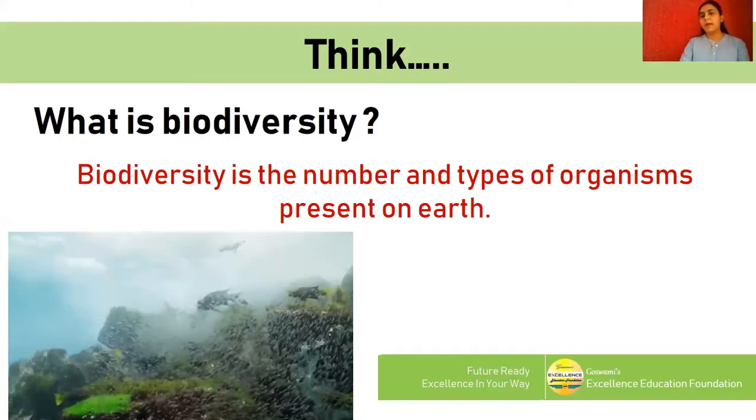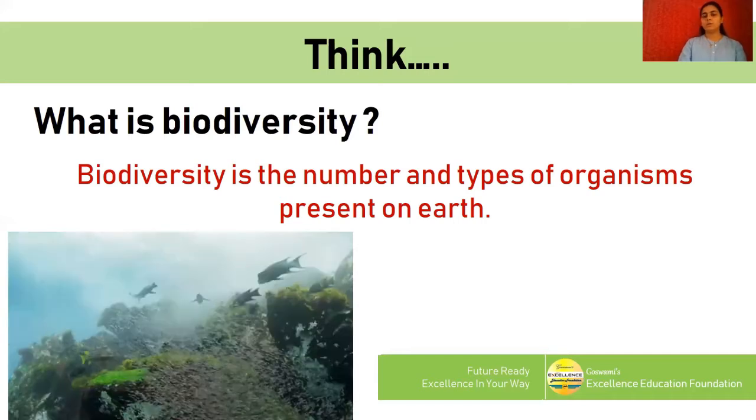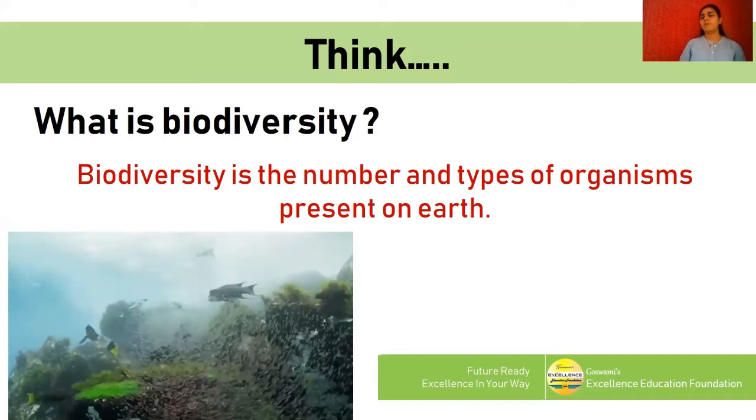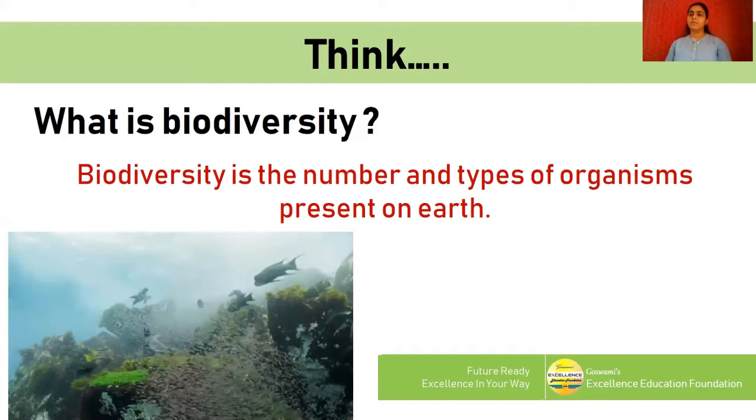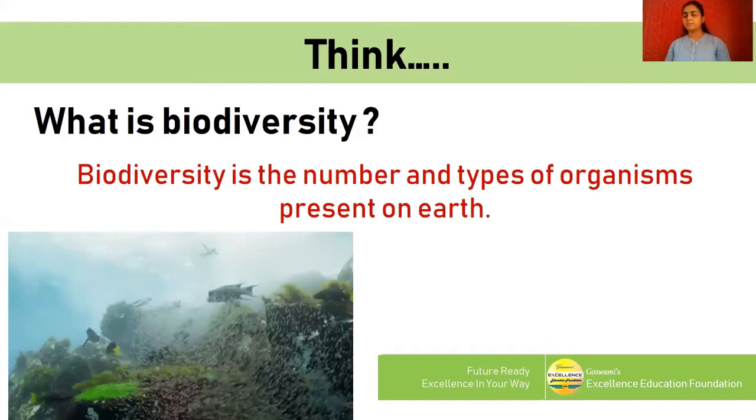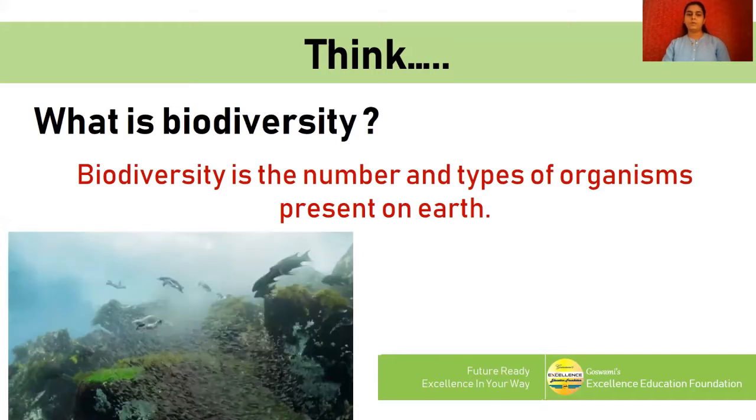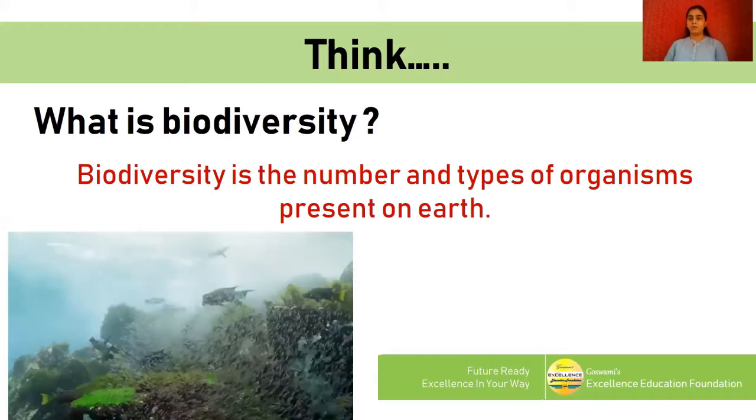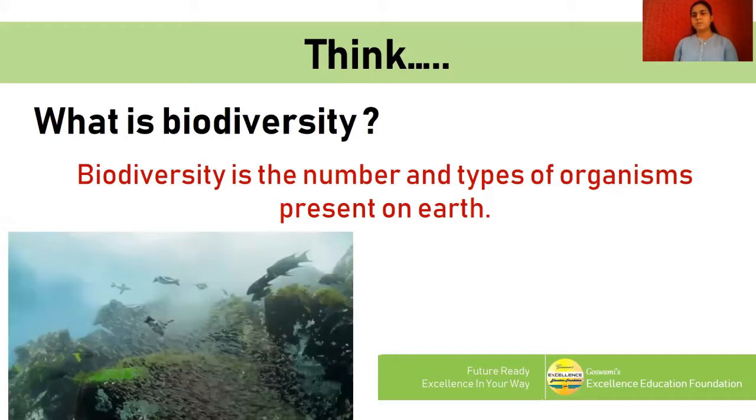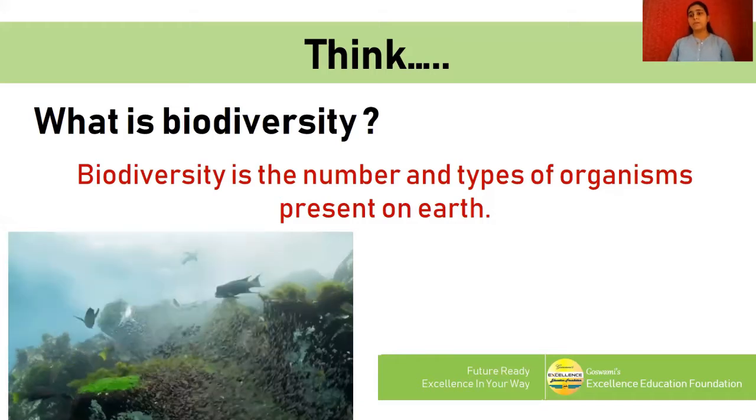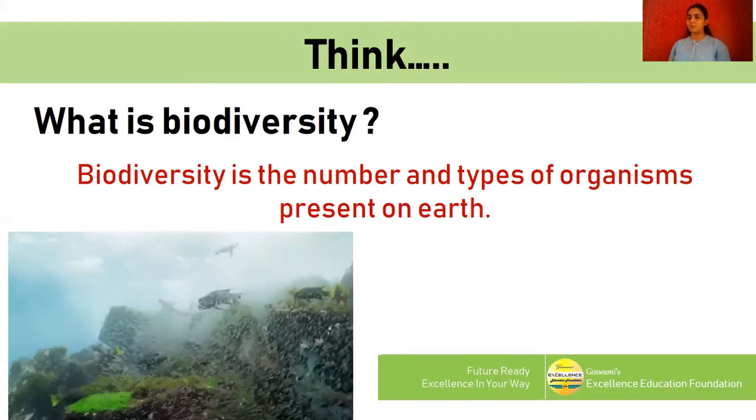Biodiversity is the number and types of organisms present on the earth or in the globe. It is the total number of types of organisms. As per the 2019 record, we have more than 7 million species on the earth. So this is the biodiversity concept. It is actually a very big concept, but you should understand it. Diversity means variety. Bio means life. There is a variety of life. Each and every individual will come under this concept.